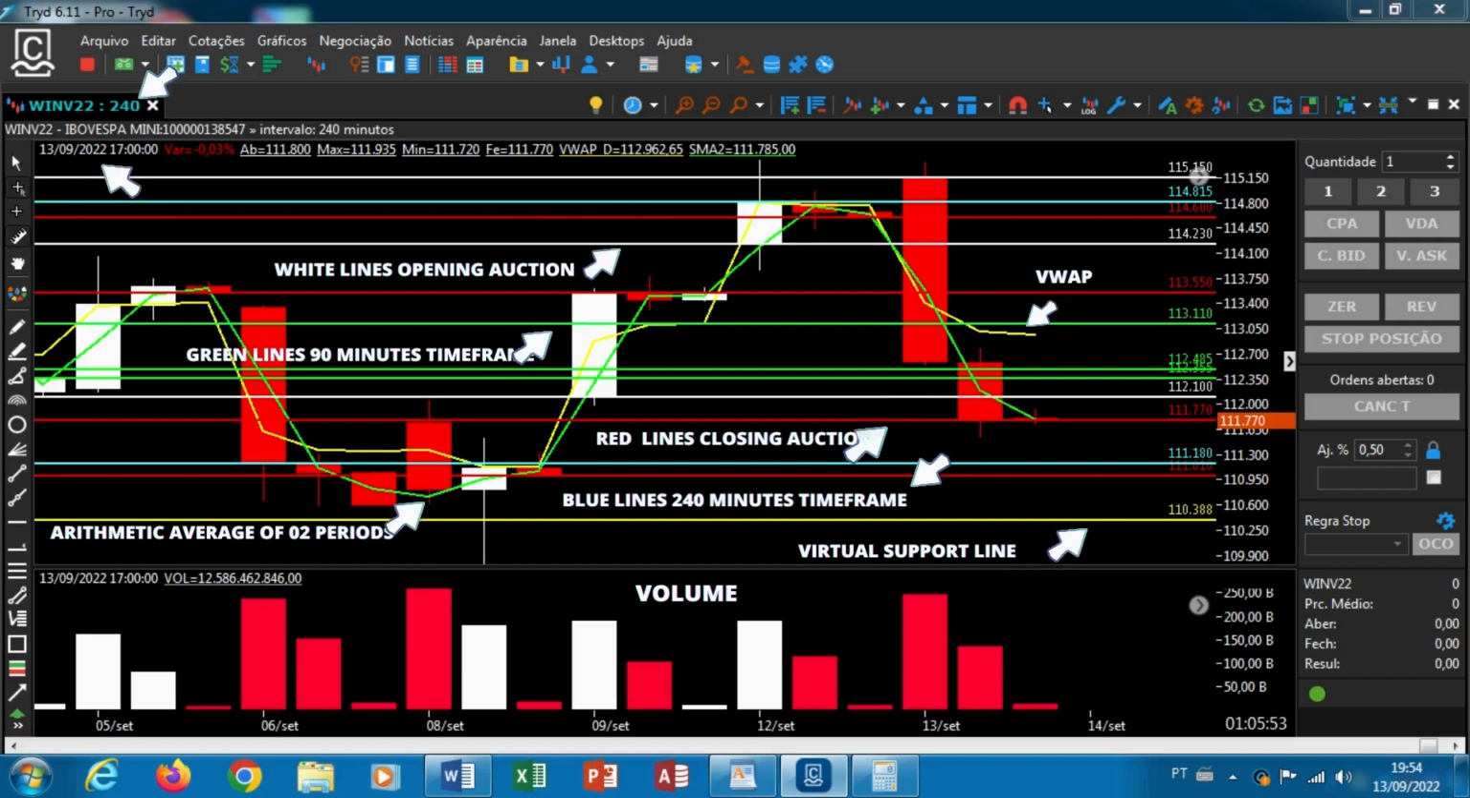It is up to the trader to decide how many days of previous trading sessions to track. Simultaneously, the trader must insert the arithmetic average statistical indicator of 02 periods. This average is strategic in monitoring the closing quotes of 02 candles. Setting up an additional indicator to support and resistance.